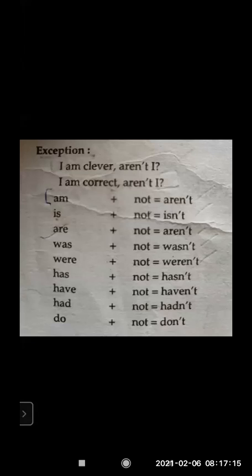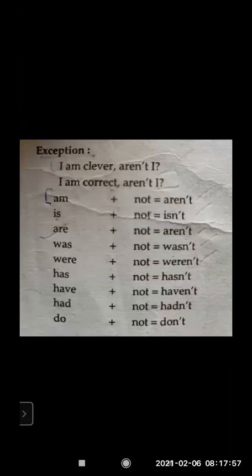The first one which I am reading is am plus not is aren't, not amn't. But one more thing I told you, when the sentence is negative with 'am' in it, you can write 'am I'. Is plus not is isn't, are plus not is aren't, was plus not is wasn't, were plus not is weren't, has plus not is hasn't, have plus not is haven't, had plus not is hadn't, do plus not is don't.